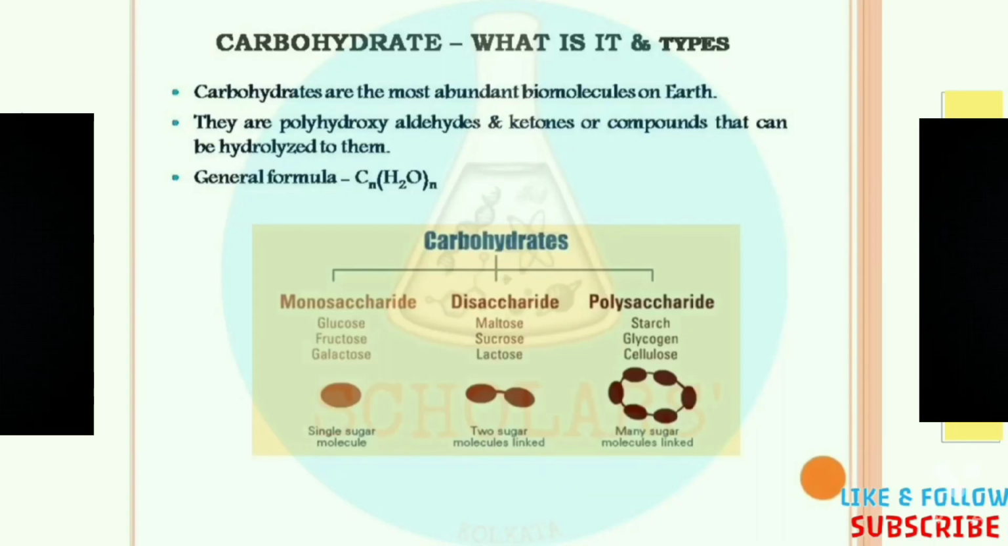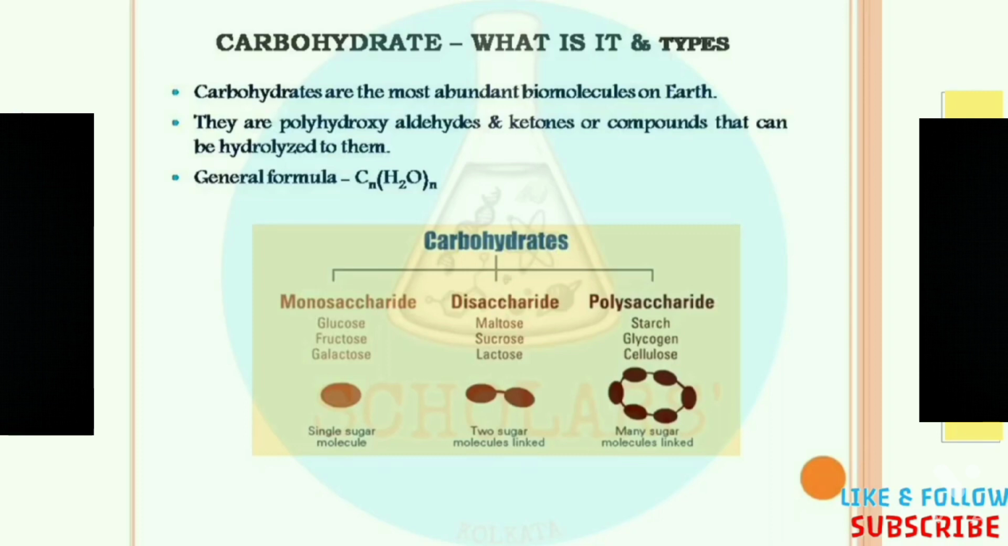So at first, we will discuss what carbohydrate is and what the types of carbohydrates are. Carbohydrates are basically polyhydroxy aldehyde or ketone compounds, which are the most abundant biomolecules present on earth. What are the roles of aldehydes and ketones in the creation of carbohydrates? That we'll discuss later in this video.